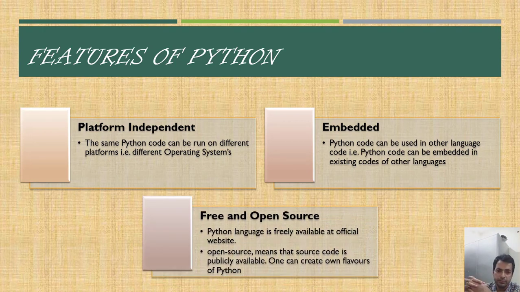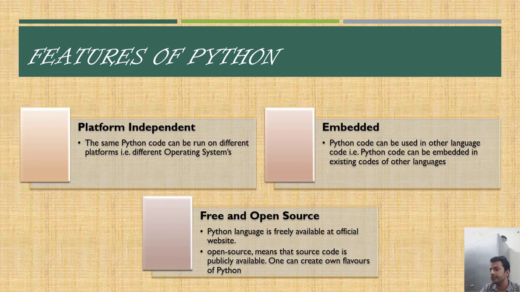Okay, it is free and open source. Free and open source means if somebody wants to work on Python, then he doesn't need to pay money for downloading Python, and we will be doing a lot of work in Python in any area of application which we want to work. Nowadays Python is used everywhere, and the reason people are using Python is that they need not pay anything for using it.